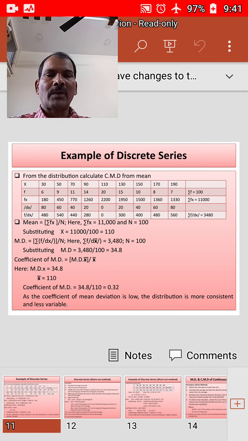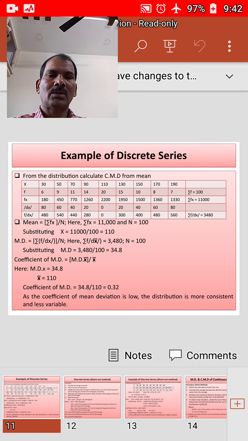Now find the mean deviation. To find the mean deviation, we have the formula: summation of f into modulus dx by n. Here sigma f modulus dx is equal to 3480 and n is equal to 100. Substituting, 3480 by 100 is equal to 34.8.